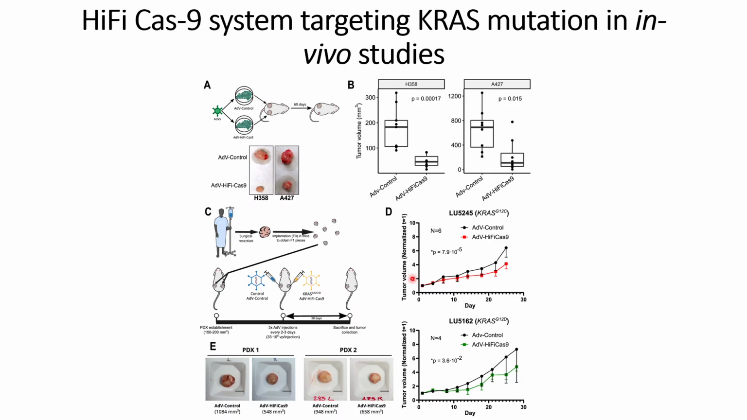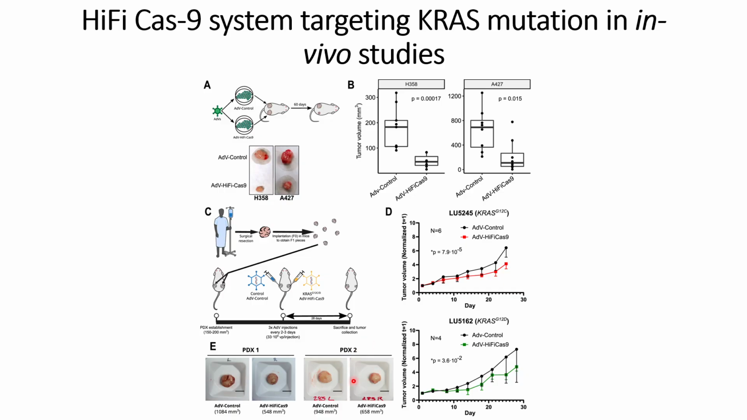And what they are able to see is that in the case where they used KRAS G12C mutated xenograft, with the control adeno-associated virus the increase in the volume of the tumors is higher compared to the case where they used adeno-associated virus with HiFi Cas9. The quantifications or the images of the tumors are also shown in panel E, where we can see that the tumor volume when they use the HiFi Cas9 seems to be lower compared to the control for both the PDX1 or one xenograft and the second xenograft.